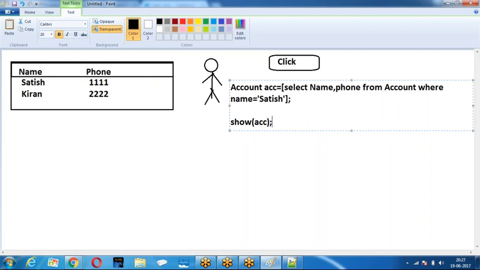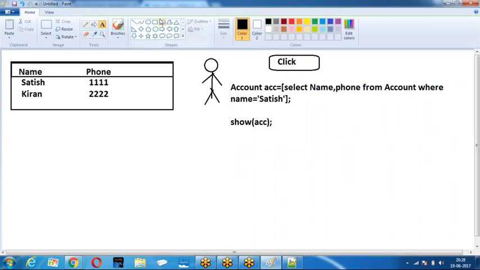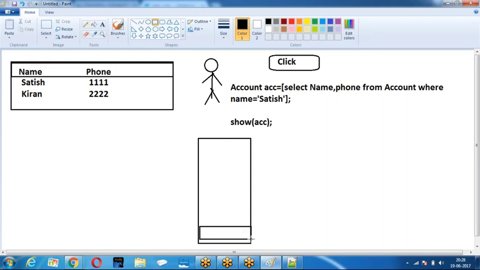Now what is passing? The account record is passing. When you call any operation as an asynchronous operation, it will go and register in the queue. There will be a queue. Whenever you call any asynchronous operation, that is not going to run immediately. It is going to be added to the queue.